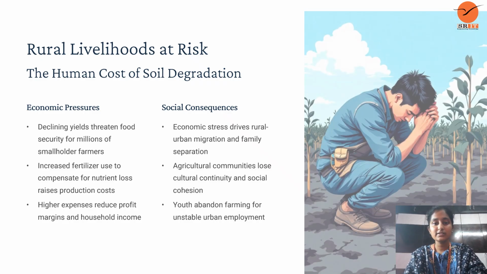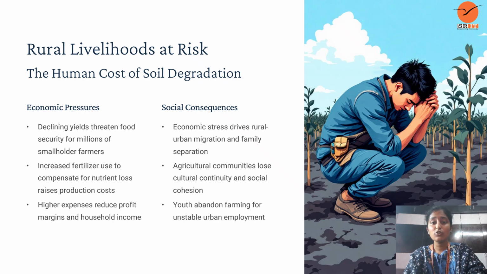And the second one is social consequences. Economic stress drives rural-urban migration and family separation. Agricultural communities lose cultural continuity and social cohesion. Youth abandon farming for unstable urban employment. Hence, these are the rural livelihoods at risk when acid rain impacts people's lives.